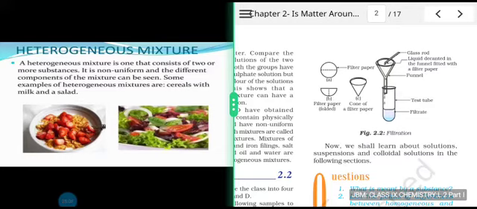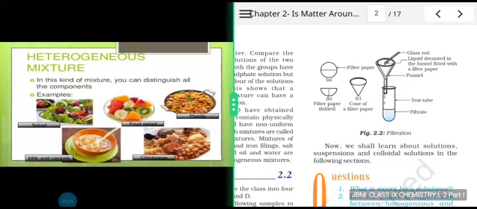That's exactly what we were trying to figure out with the help of these two activities. In case of the first and second activity, we have seen different kinds of observations while making use of different materials. So some examples of heterogeneous mixtures are cereals with milk and a salad. Some more examples.